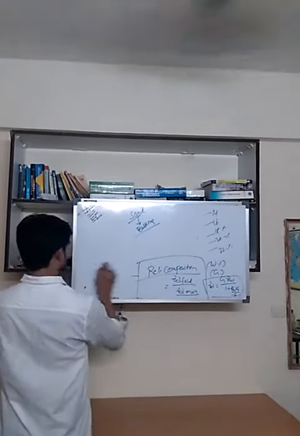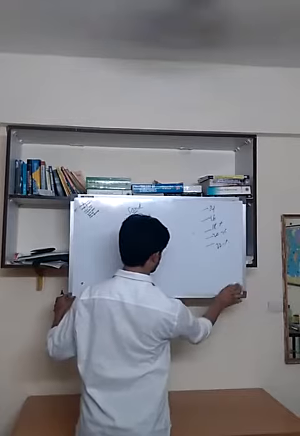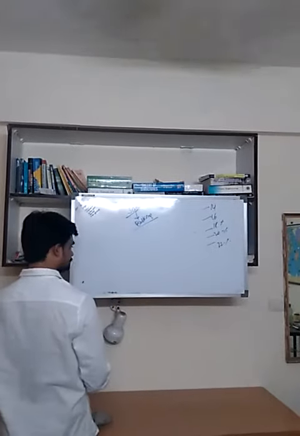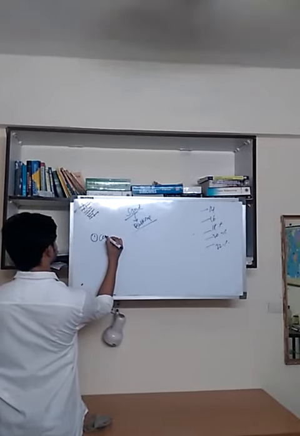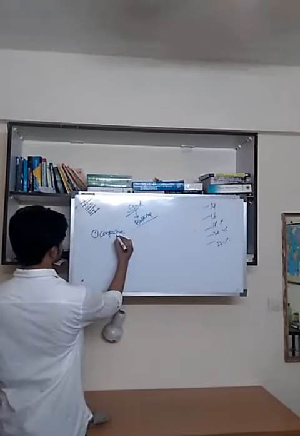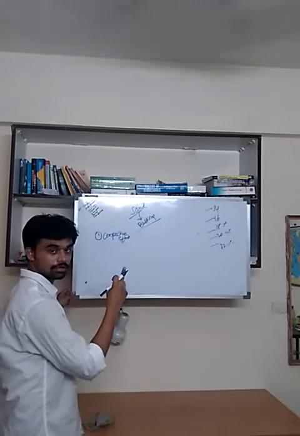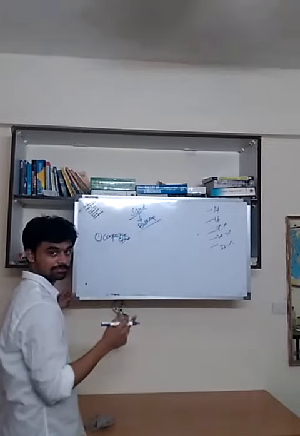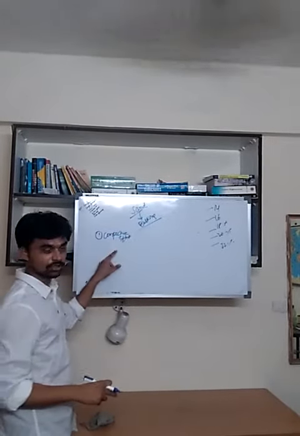And factors affecting compaction. What are the factors which will affect the compaction? First factor, compactive effort, which we discussed. As the compactive effort increases, the compaction curve will shift left, OMC will decrease, dry density will increase. This is what we discussed already.